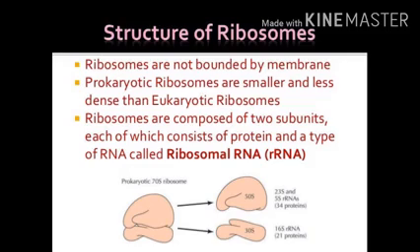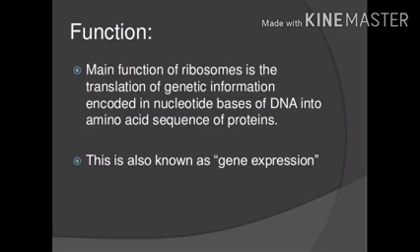Ribosomes are not bounded by membranes, though they are found in both eukaryotic and prokaryotic cells, but prokaryotic ribosomes are smaller and less dense than eukaryotic ribosomes. They are composed of two subunits which contain proteins and a type of RNA called rRNA.